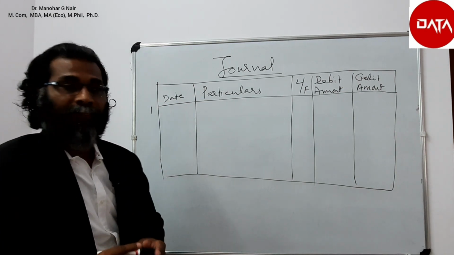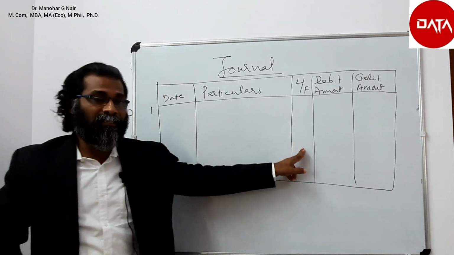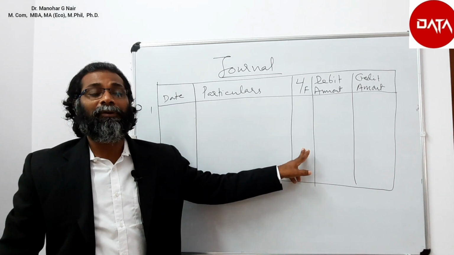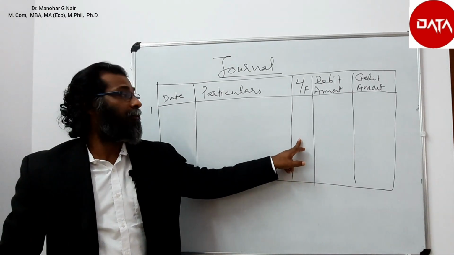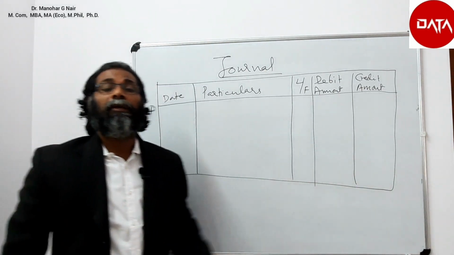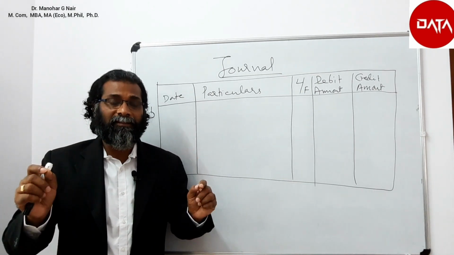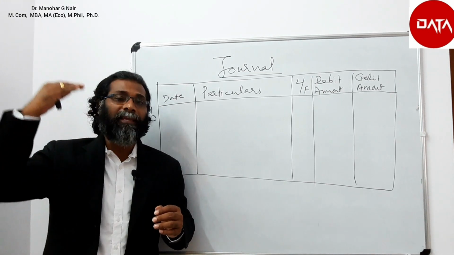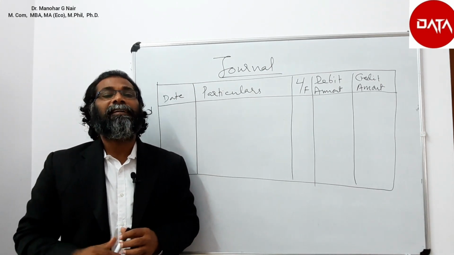I would repeat, the first column is date column, second column is particulars column, third one is ledger folioing column, where we will be writing the folio number of the ledger, or the page number of the ledger. The fourth is the debit amount column and the last one is credit amount column. Every transaction has at least two elements, that is debit aspect and credit aspect, or receiving aspect and giving aspect. So there are two rules associated with journalizing.